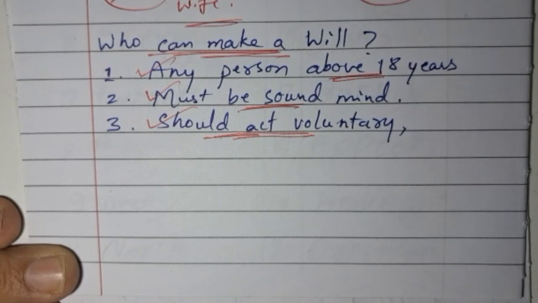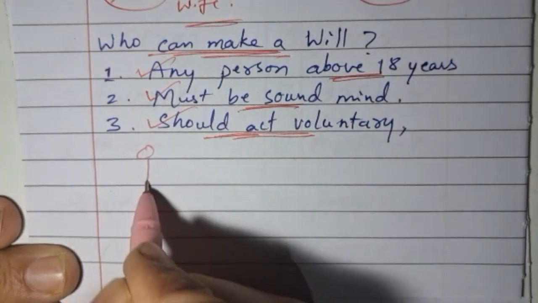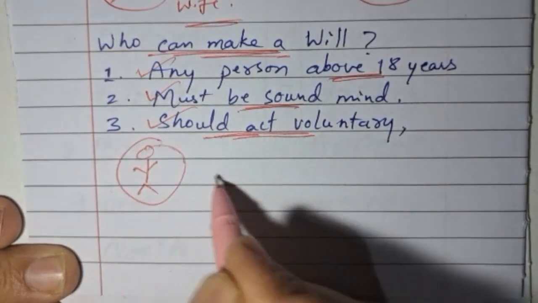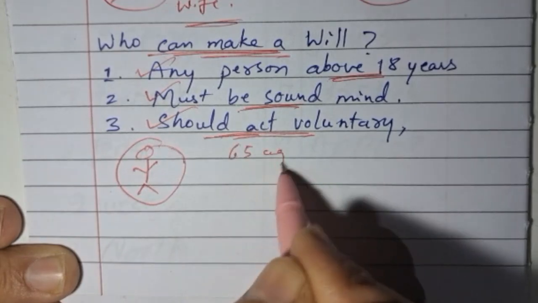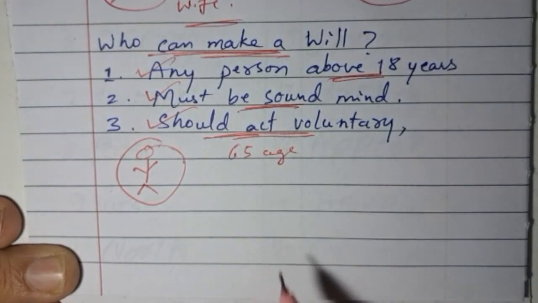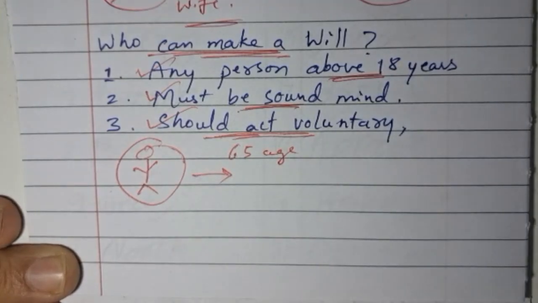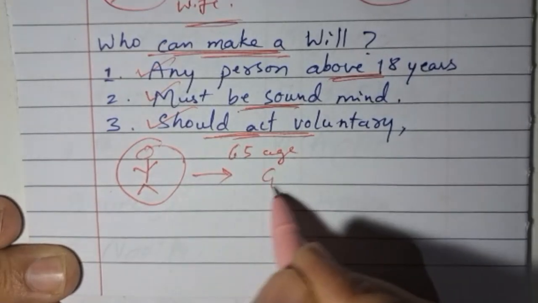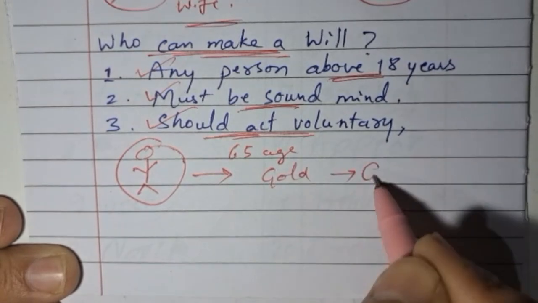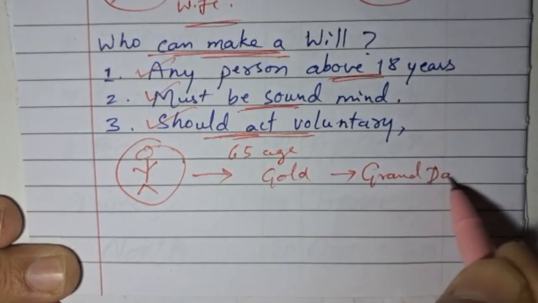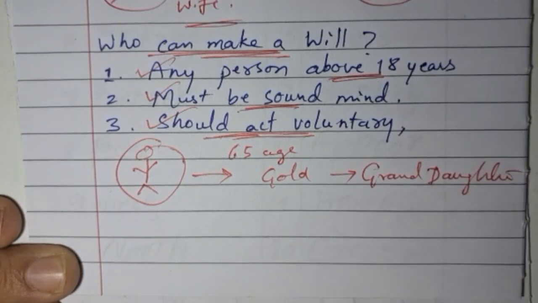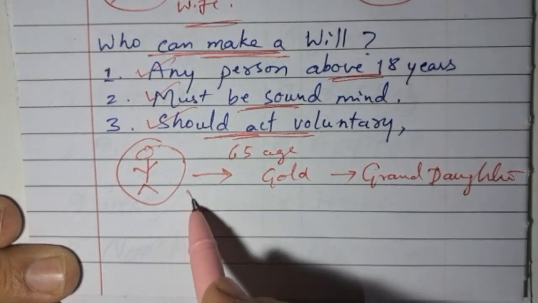Now let's understand with an example. Mrs. Fatima, who is 65 years of age, is going to write a will that her gold is going to go to her granddaughter. If she was pressured while she was writing the will, that can be challenged in a court of law.